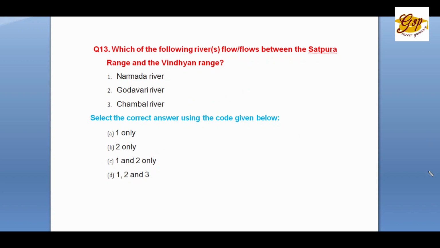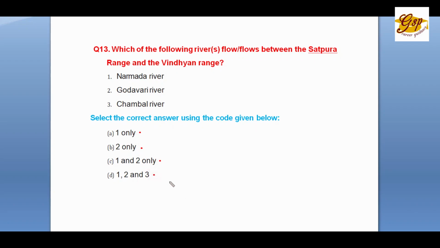Question number 13. Which of the following rivers flow or flows between Satpura range and Vindhyan range? 1. Narmada river. 2. Godavari river. 3. Chambal river. Select the correct answer using codes given below. A. 1 only. B. 2 only. C. 1 and 2 only.